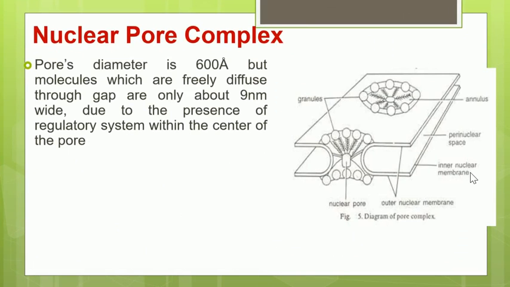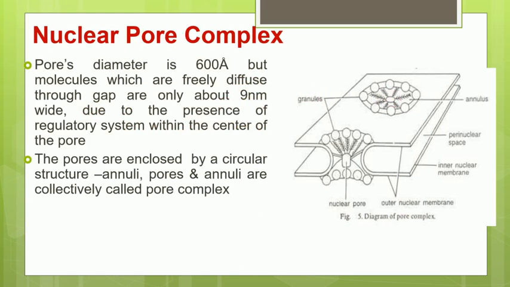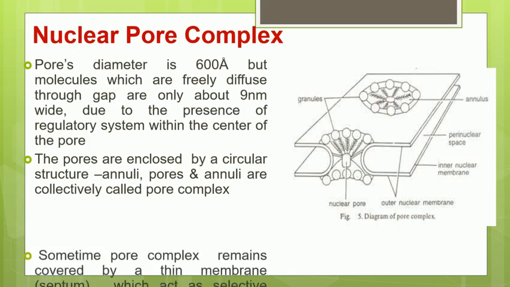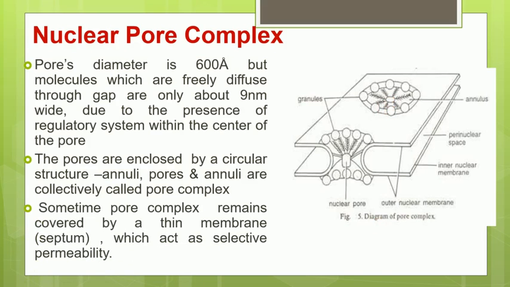Though the entire diameter of the nuclear pore complex is larger, the actual entry and exit take place through a very small opening which is hardly 9 nanometer wide, and that allows the entry and exit of the molecules. These small pores are enclosed by structures called annuli. So, these annuli and pore together are called a nuclear pore complex.